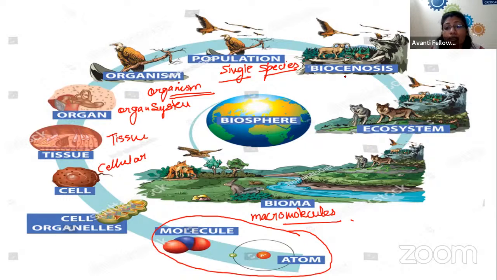Next is biocenosis, that is the relation between different types of species, and then we get the ecosystem, in which we have a relation between the biotic and abiotic factors. Then comes our biome, that is the different habitats, a geographical area in which all the biotic and abiotic factors are present.